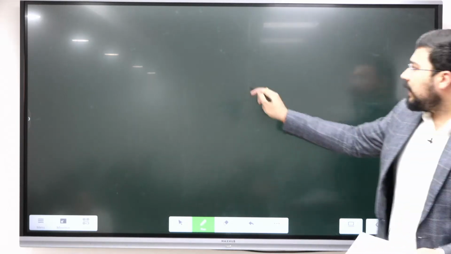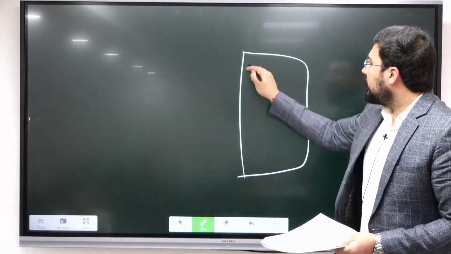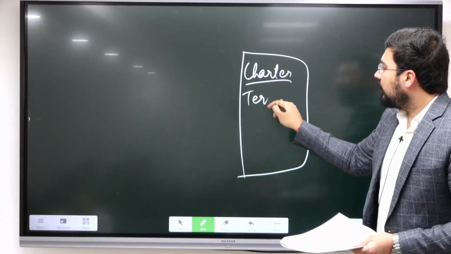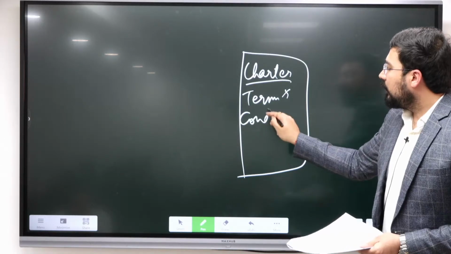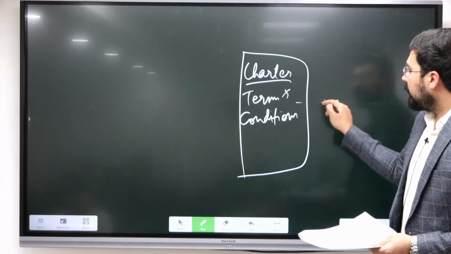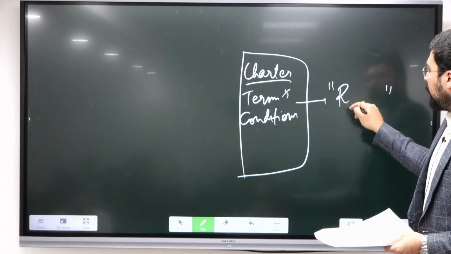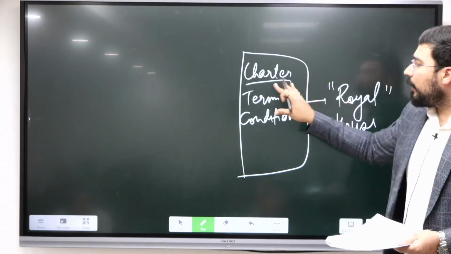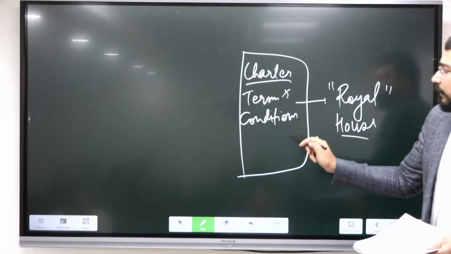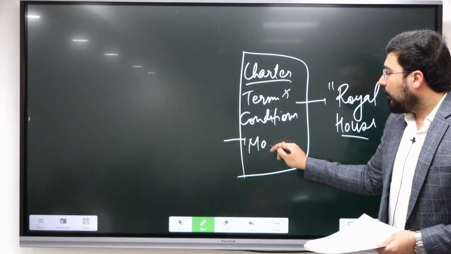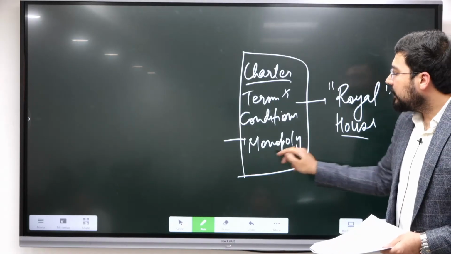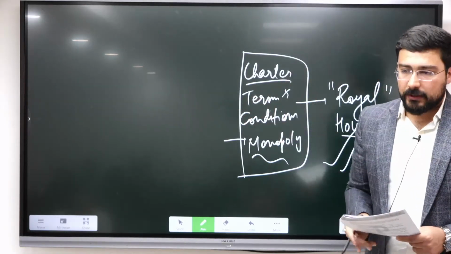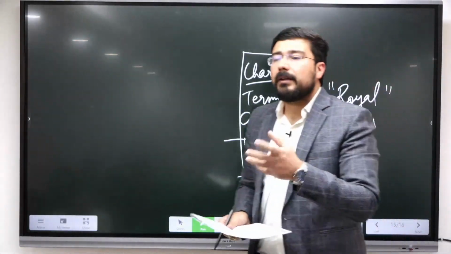चार्टर का मतलब क्या है? एक स्टेटमेंट की तरह हो गया, ठीक है. Charter is something, the terms and conditions which were given by the royal house, or in this case by the queen, that you have to abide by these terms and conditions. We are providing you monopoly over trade, and you could take all these actions on behalf of the royal house. This is how they used to give the charter. This is just a kind of sanctity which was created.